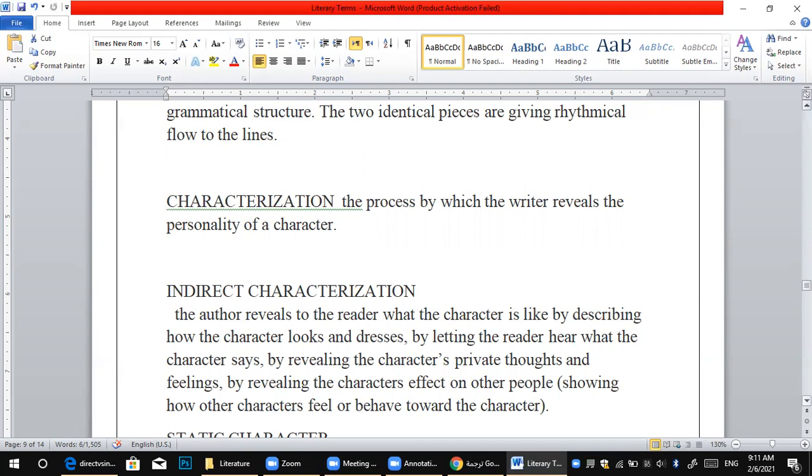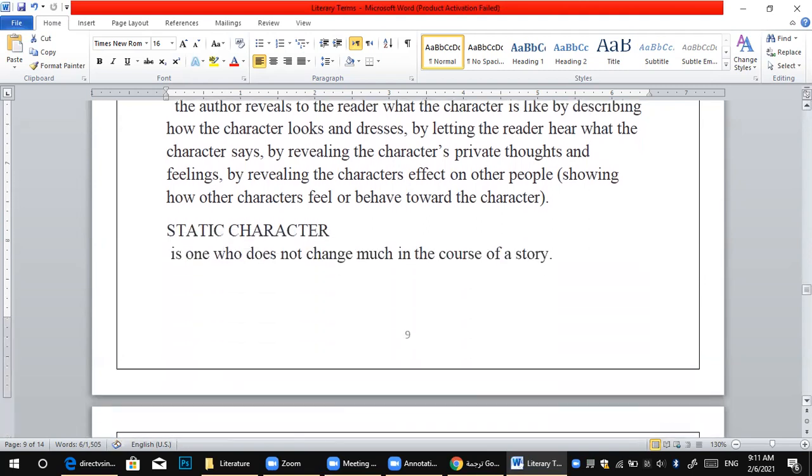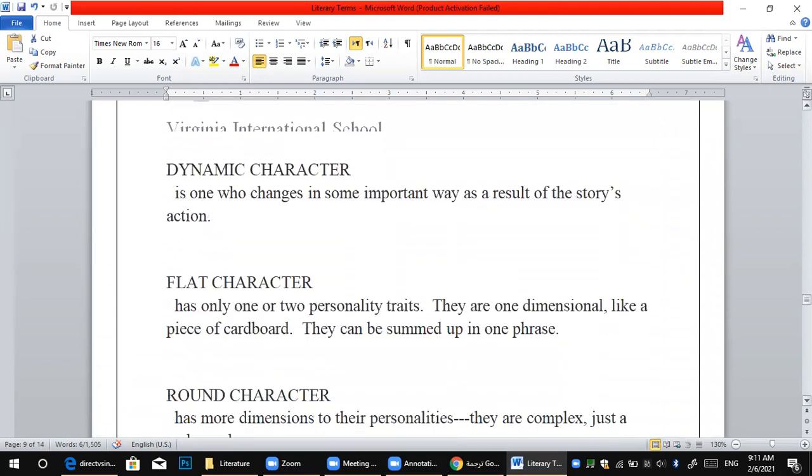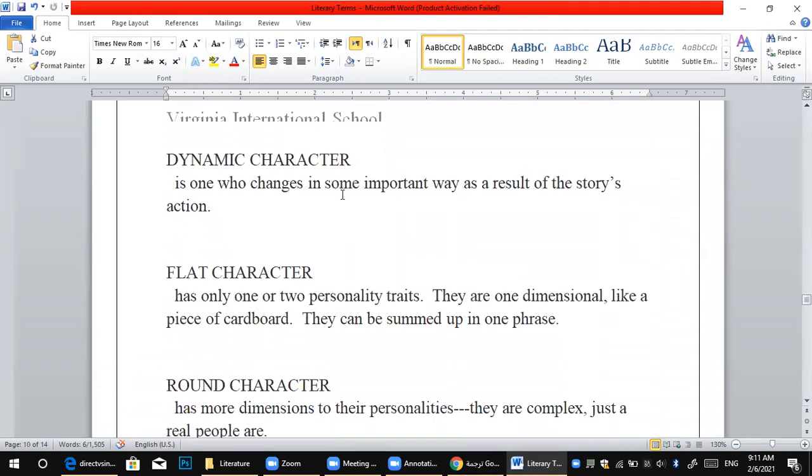After that we have the static character. What does static mean? It doesn't change. After that we have the dynamic character. What does dynamic mean? This is the person who changes in some important way, like Lady Macbeth.